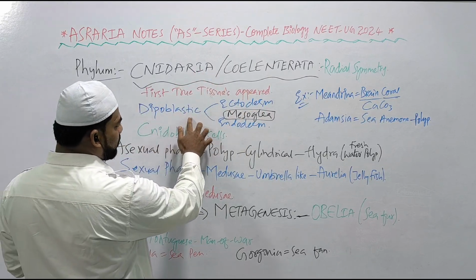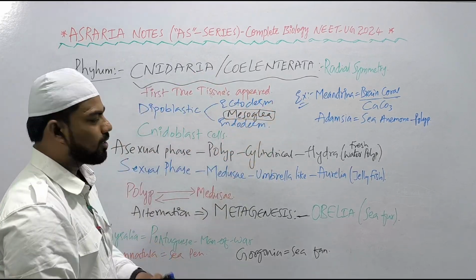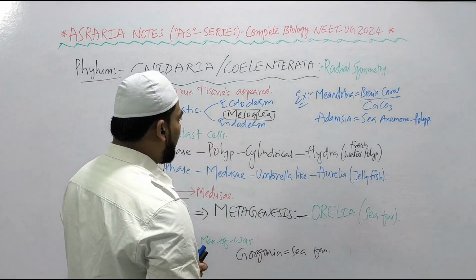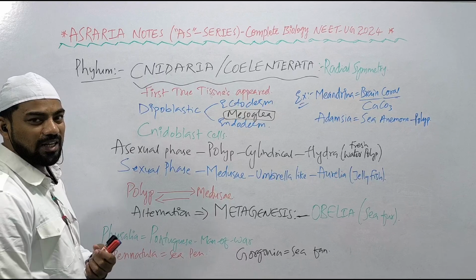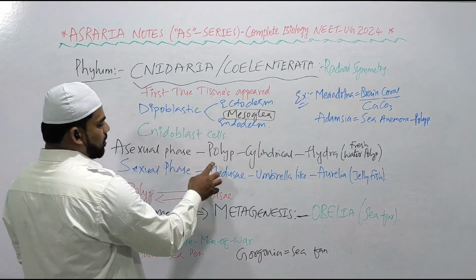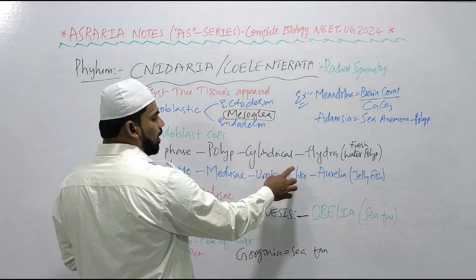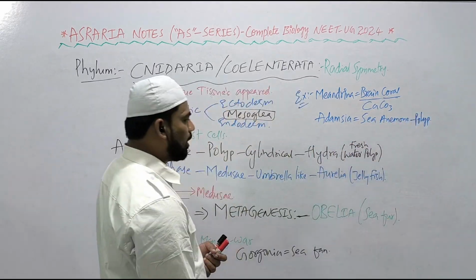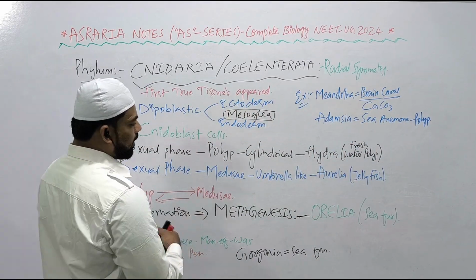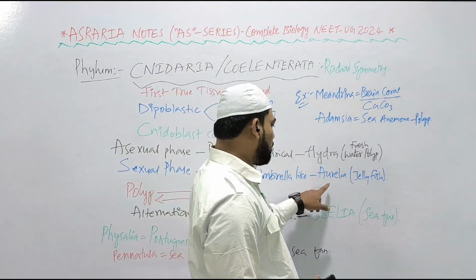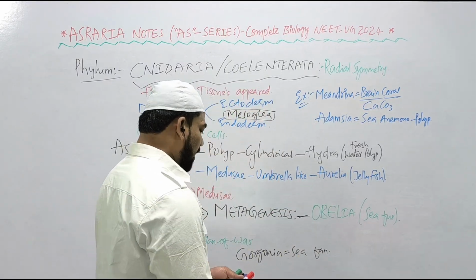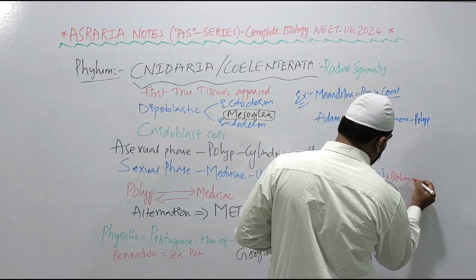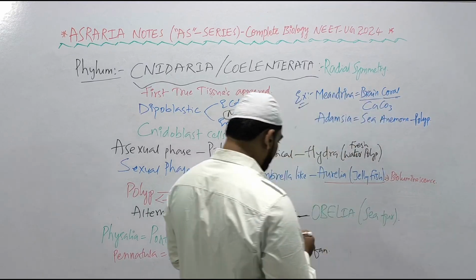They are diploblastic organisms showing ectoderm and endoderm germ layers. Mesoderm is absent. Instead of mesoderm, mesoglea is present in the Cnidaria, right? Cnidoblast cells are present with the stinging capsule. The asexual phase is called polyp, and it is cylindrical in shape. Examples: Hydra, freshwater polyp, and Adamsia, sea anemone, is also a polyp, right? The sexual phase is called medusa. It is umbrella-like in shape. And examples: Aurelia, jellyfishes. These Aurelia jellyfishes show the property of emitting light known as bioluminescence, right?